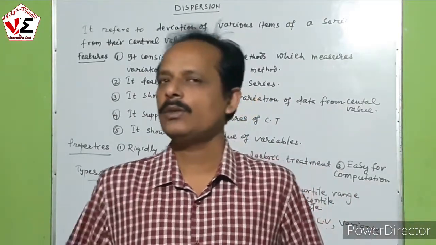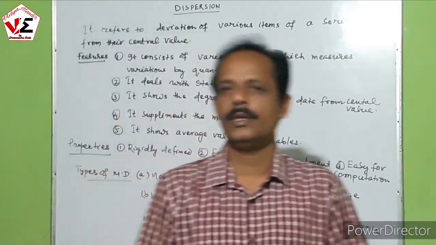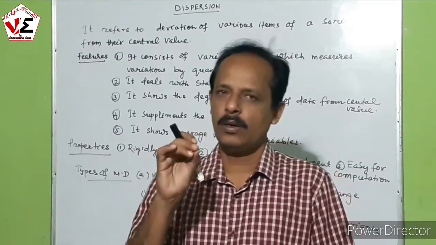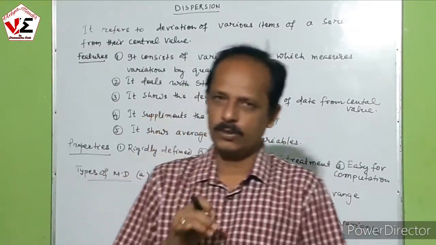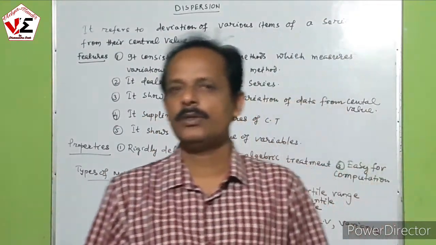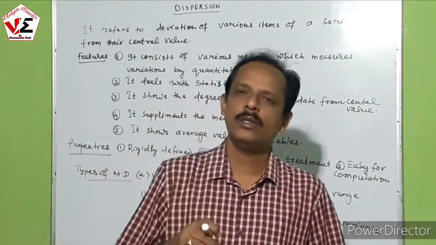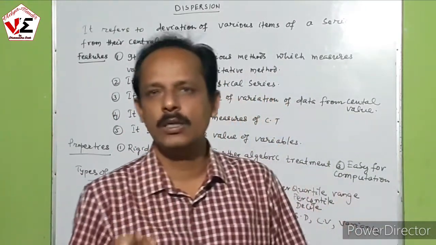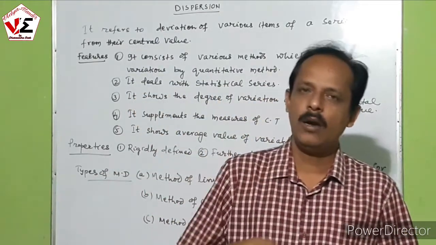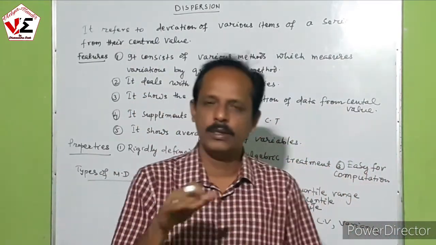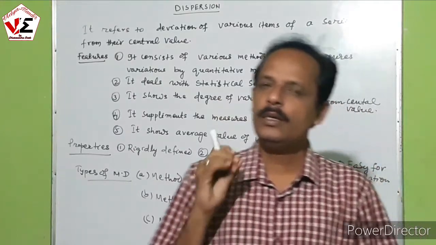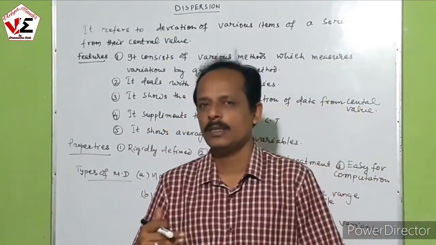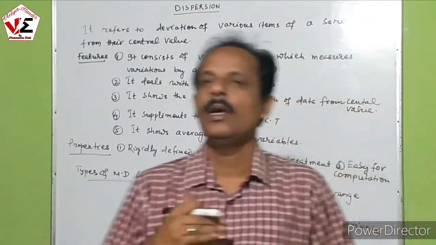And in dispersion we study how the variables are dispersed around a particular value. Here in statistics, dispersion is very useful to study how the variables vary around the central value, how they are distributed around it. That is known as dispersion. And in dispersion we study to what extent the variables vary.